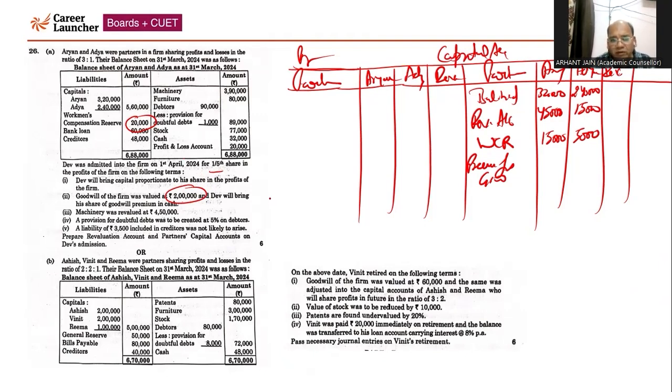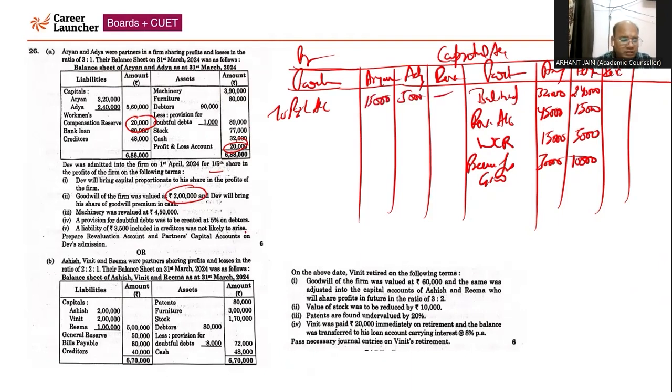So 40,000 will be provided to the sacrificing partners. Question is simple. It will be provided to Aryan and Adya in the old PSR, nothing but the sacrificing ratio. So 30,000 to Aryan, 10,000 to Adya, because he's bringing his share of goodwill in cash, right? Now we are given the P&L loss also. It is written off among the existing partners, 15,000 and 5,000 in their old PSR.